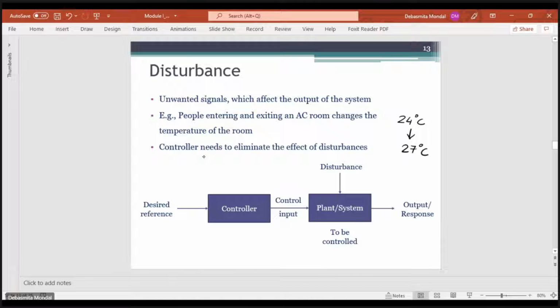So you have to have a mechanism such that you can monitor the output that you're getting, and accordingly you can change your system such that your output is equal to the desired input. That is what is being done by the controller. This controller manipulates or changes the control input to the plant or the system in such a way that the effect of these disturbances and any other external factors can be eliminated, and the output that we are getting is equal to the desired output.